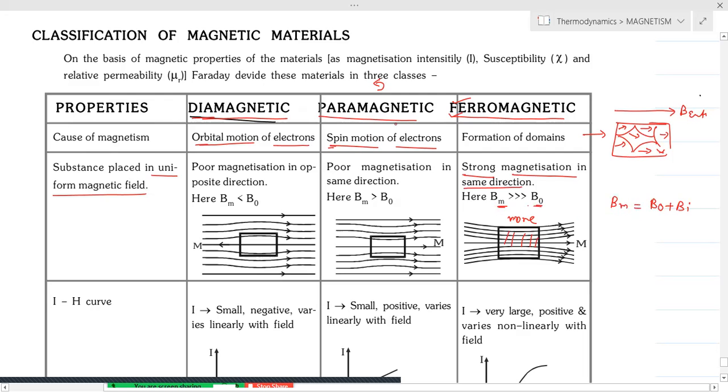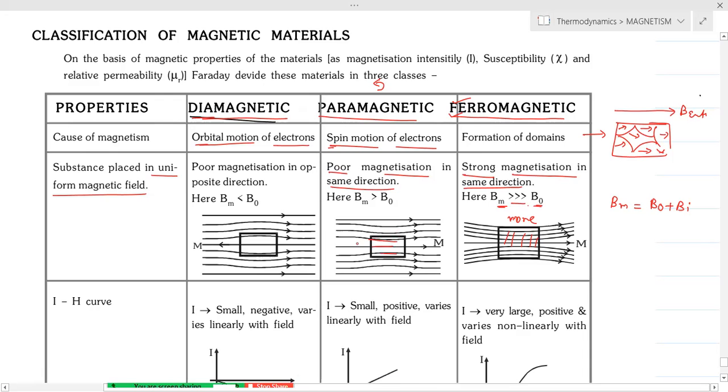When we think of the paramagnetic material, poor magnetization occurs in the same direction. Poor magnetization means it is not very much greater than B naught as in the case of a ferromagnet. We only see a few more lines.